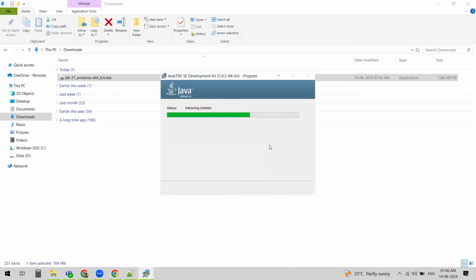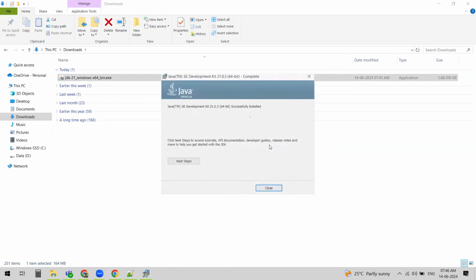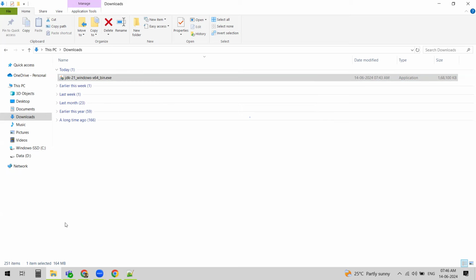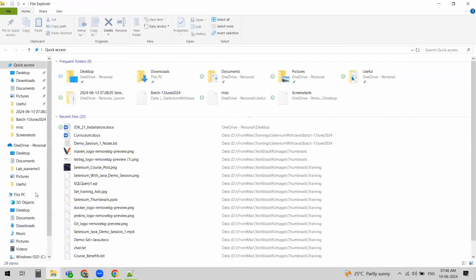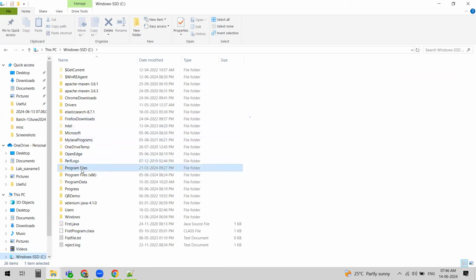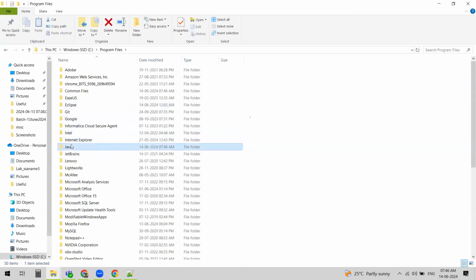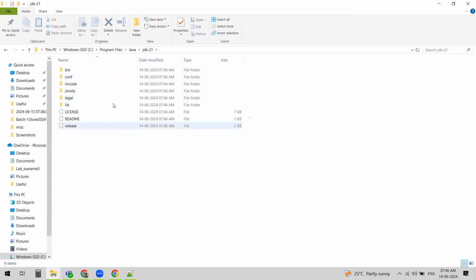So this is how you actually install Java. You download JDK from the Oracle official website, and then we install it this way. If you see, it says Java Development Kit, so JDK is Java Development Kit. 21 is successfully installed, so we can just click on close. To verify it, you can go to your C drive, program files, Java, JDK 21. You can see this is installed.